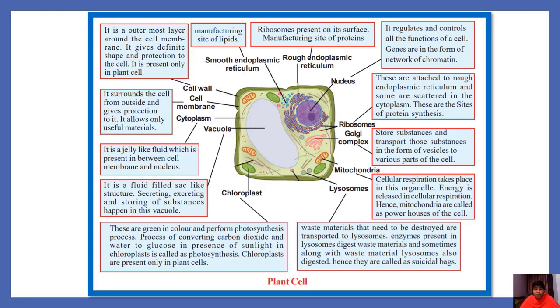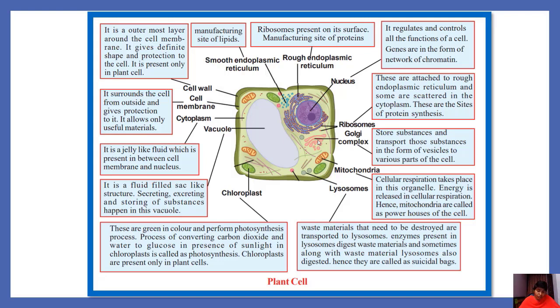Okay, and the next organelle is the Golgi complex or Golgi body. What does the Golgi body do? It stores substances and transports substances in the cell. And next one, mitochondria. In mitochondria, cellular respiration takes place. What is cellular respiration? Oxidation of food materials to release energy in cells is called cellular respiration. Here energy is released in the mitochondria, so mitochondria are called the powerhouses of the cell. Okay, so they are the energy-releasing organelles.